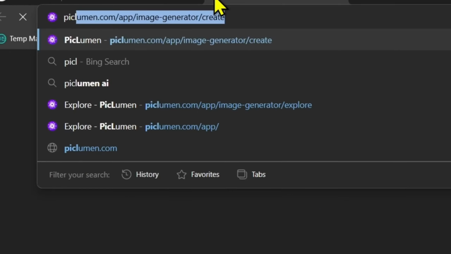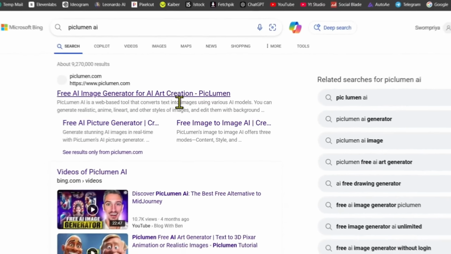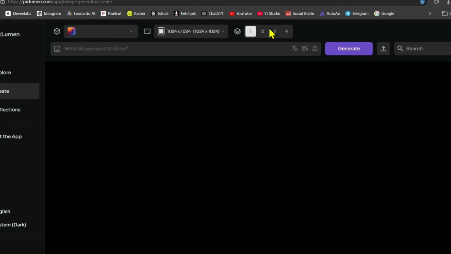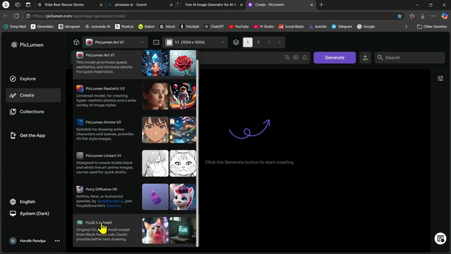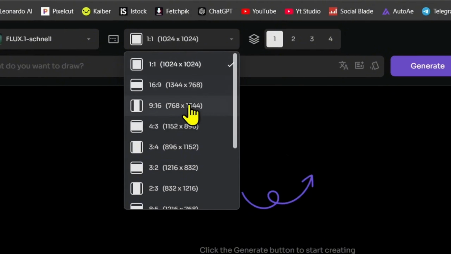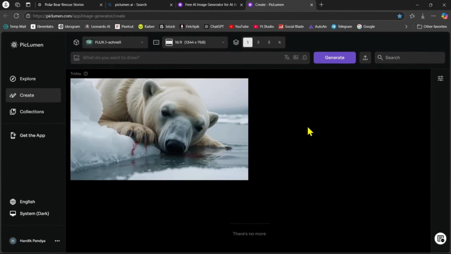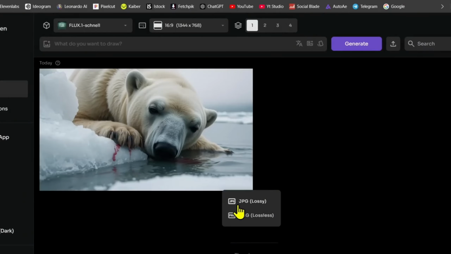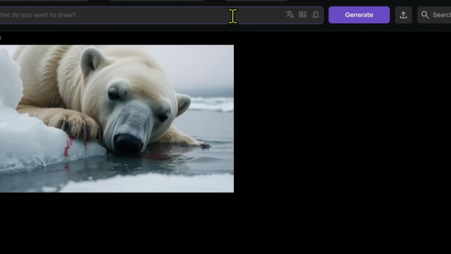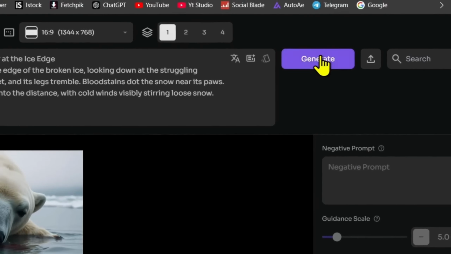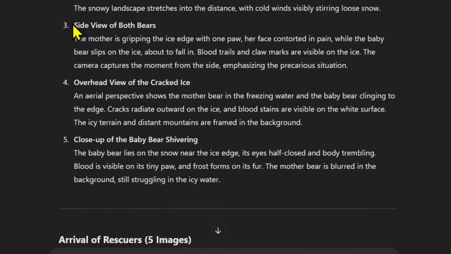Right now, there probably isn't a better site for generating images than this one, so just log in and then do some stuff. Once this interface is up, you just need to input the model and set the aspect ratio to 16:9, then generate it. In just a few seconds, our image will be ready. After that, you can download the image in PNG format. Next, copy the seed number from the first image by pasting the second prompt, then paste it here and generate it. Similarly, keep generating all the images one by one.